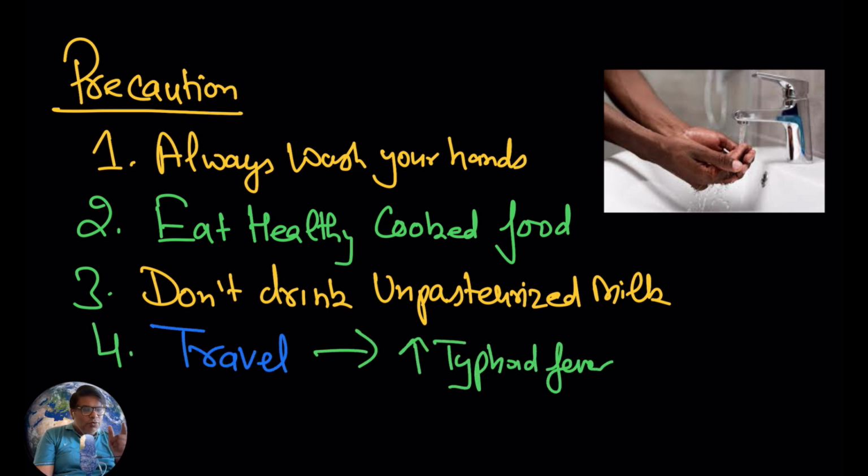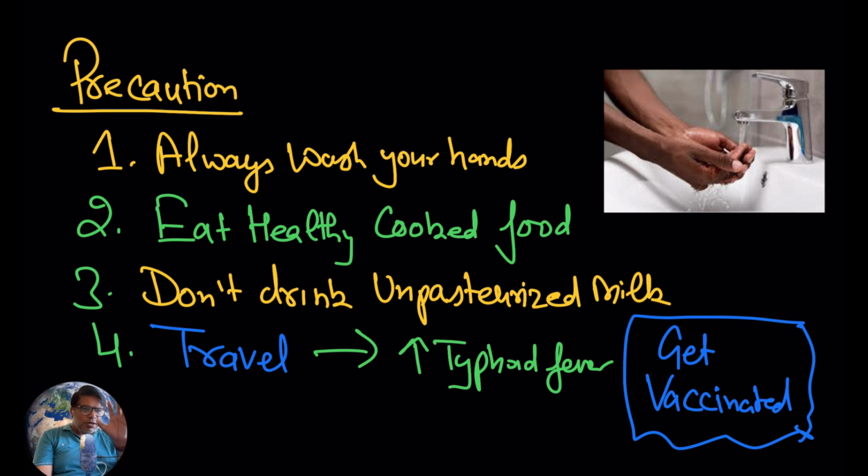And last important thing, if you are planning to travel to any area where most of the cases of typhoid fever are present, in that situation you must take the precaution, get vaccinated yourself. So these are some of the precautions.